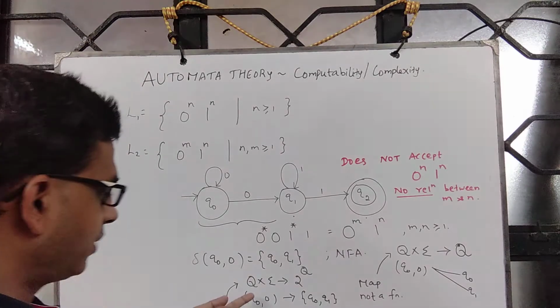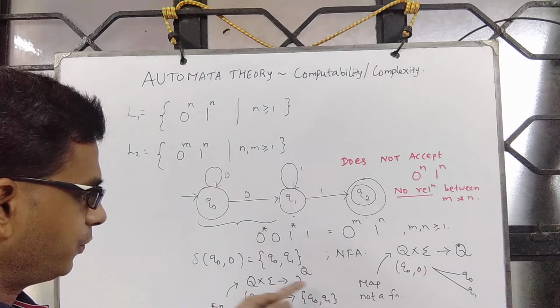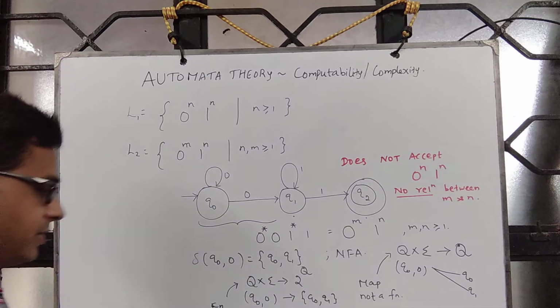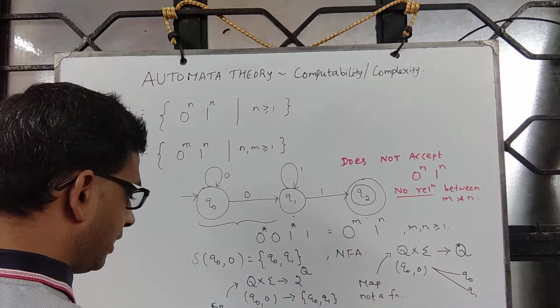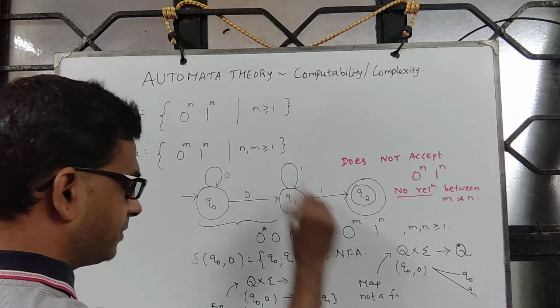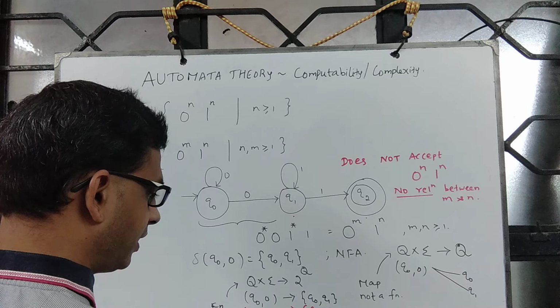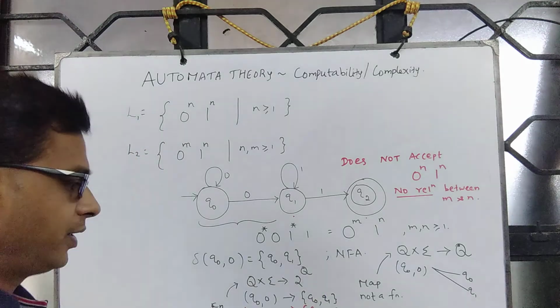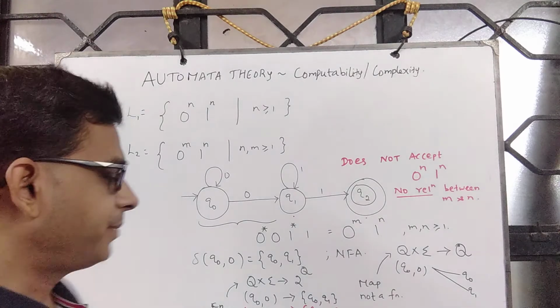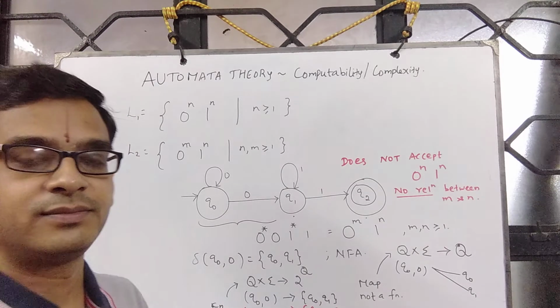And that's precisely what we have done. Q cross sigma to 2 power Q, then Q0 comma 0 goes to this. Similarly, when you look at Q1 comma 1, it will be mapped to the subset Q1 comma Q2. Because all subsets are there in the codomain, defining this map is straightforward.